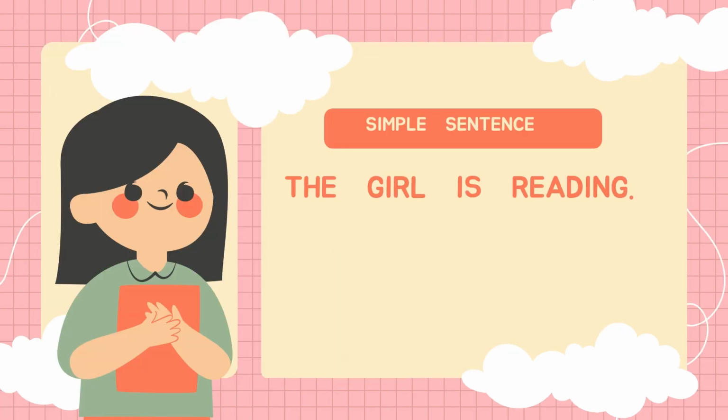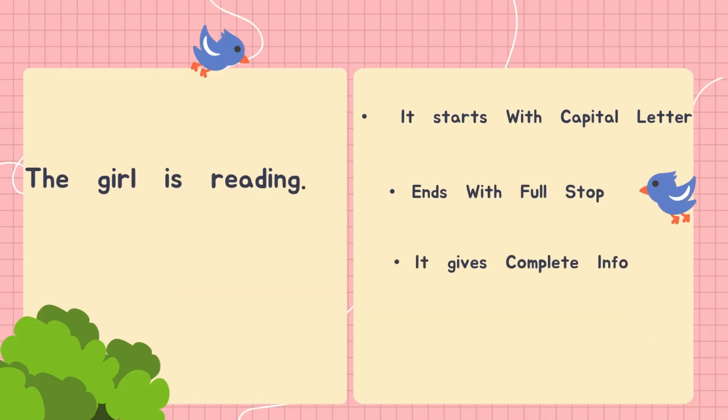This is a simple sentence. The girl is reading. It starts with a capital letter, ends with a full stop. It gives complete info. See?